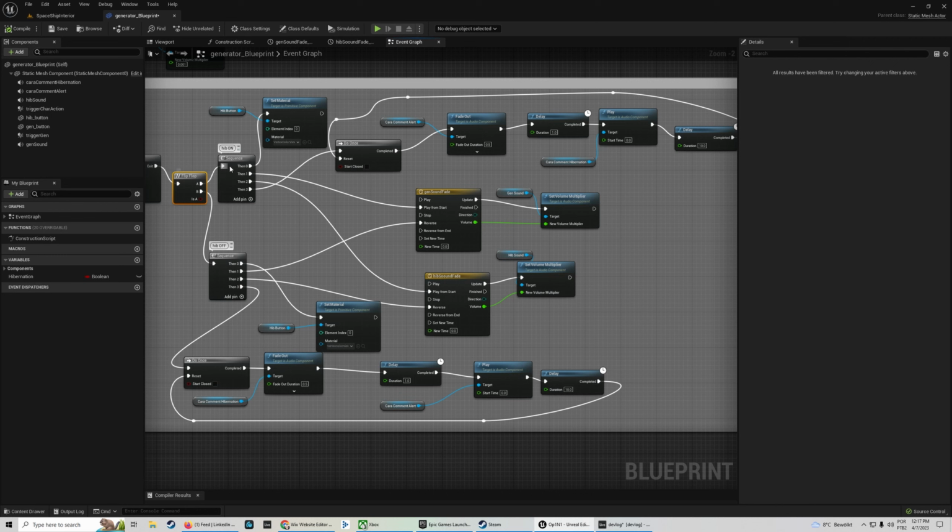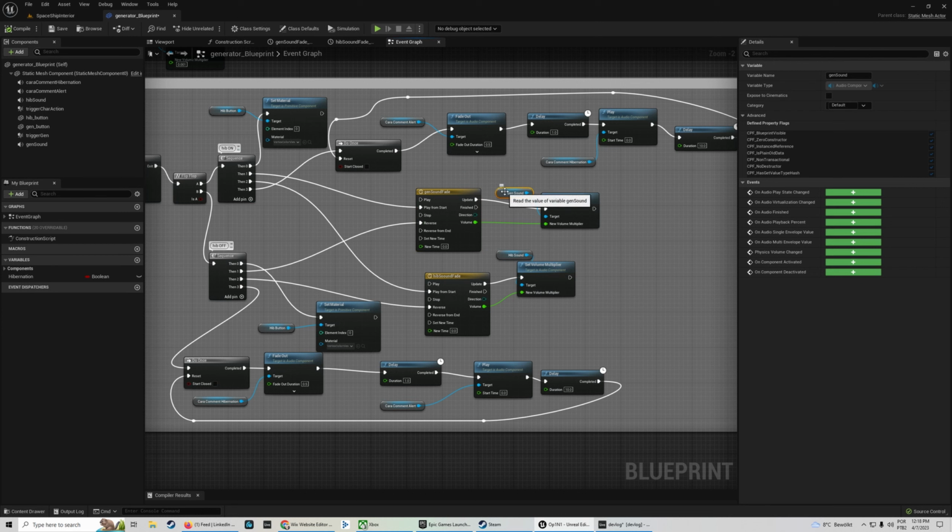So when I press the button, it will do A. When I press it again, it will do B. And then it will change the button color. It will fade out the volume of one sound, which is the generator sound, to bring up the volume of the hibernation sound. Okay, that's explained in the other video that is marked on the card above. And now I have a dialogue, and the dialogue is the number 3 here.